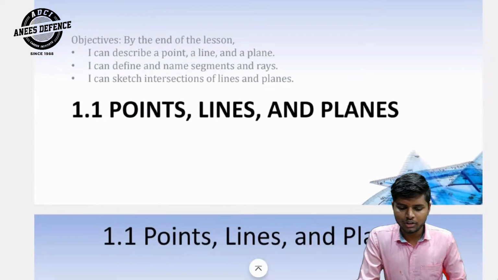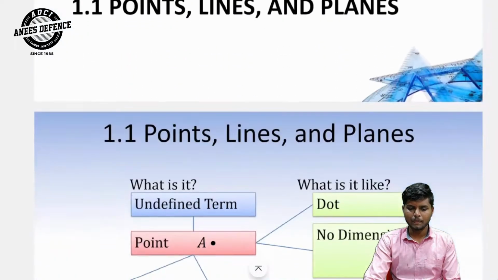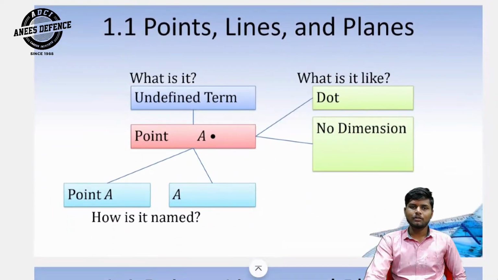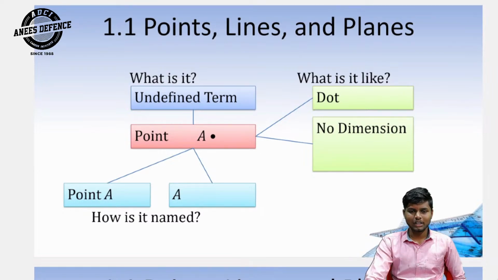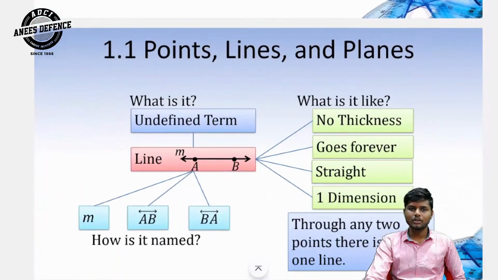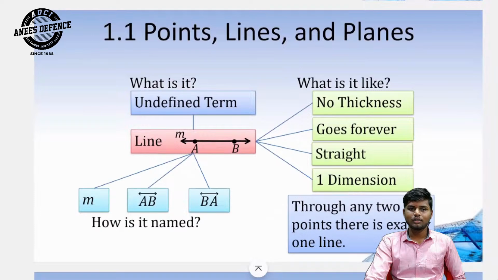And our first point is point, line, and plane. Point, line, and plane. What is it? Point: undefined term. What is it like? A dot, no dimension. How is it named? Point A or A. And line. What is it? Undefined term. What is it like? No thickness. Goes forever, straight, and one dimension. How is it named? Line M, line AB, and line BA.